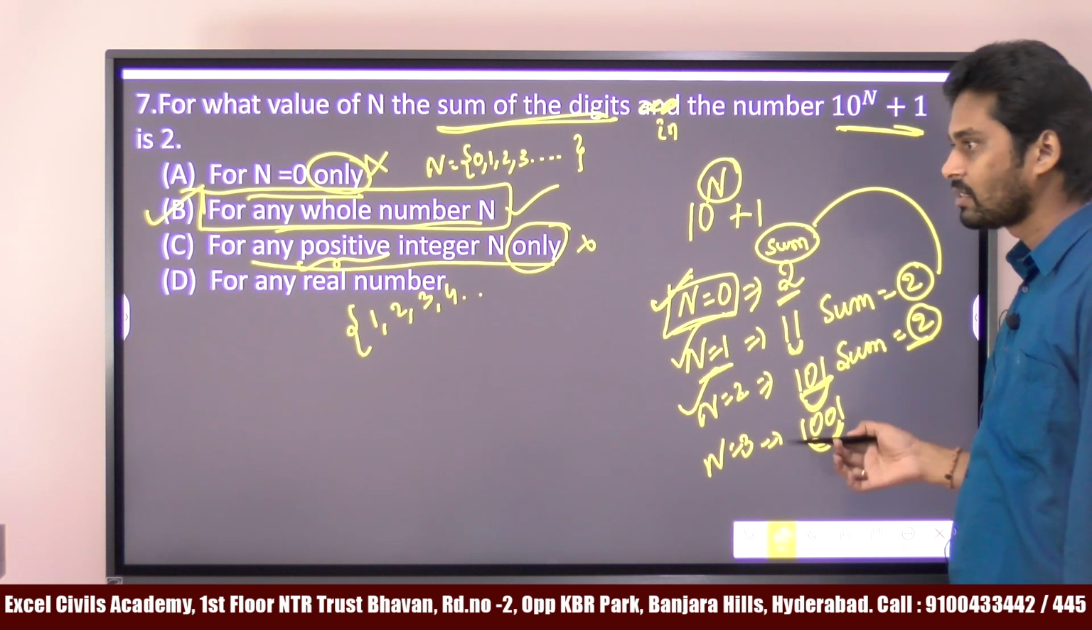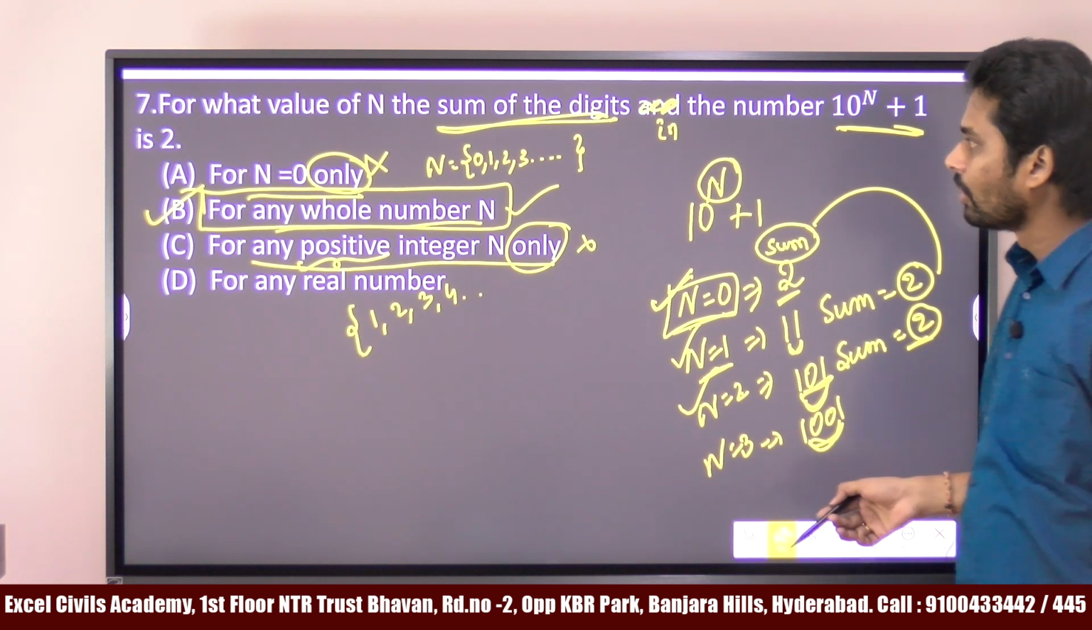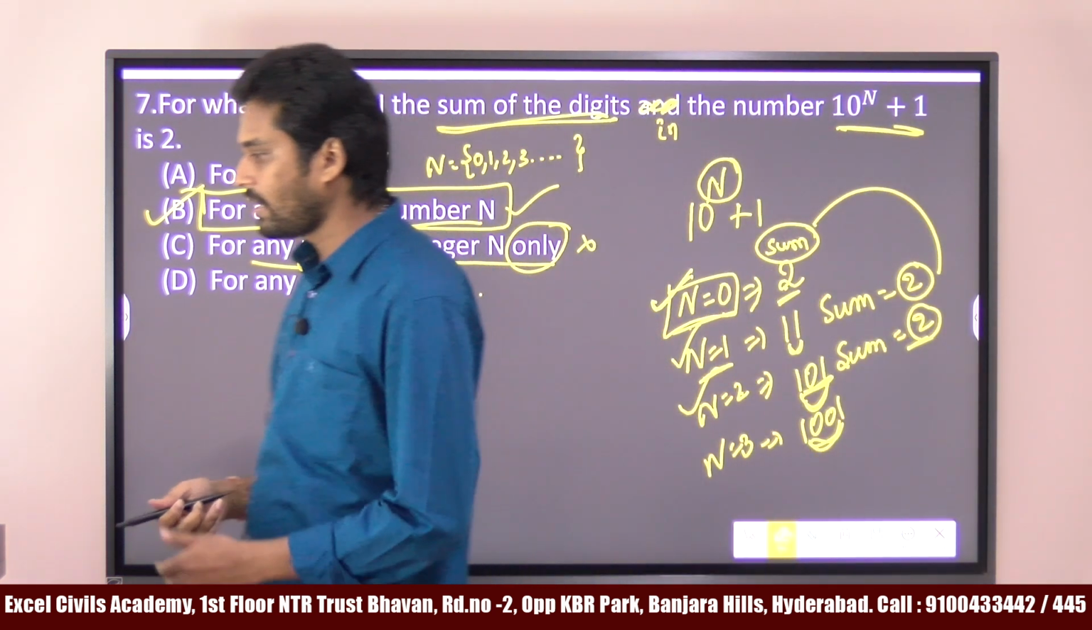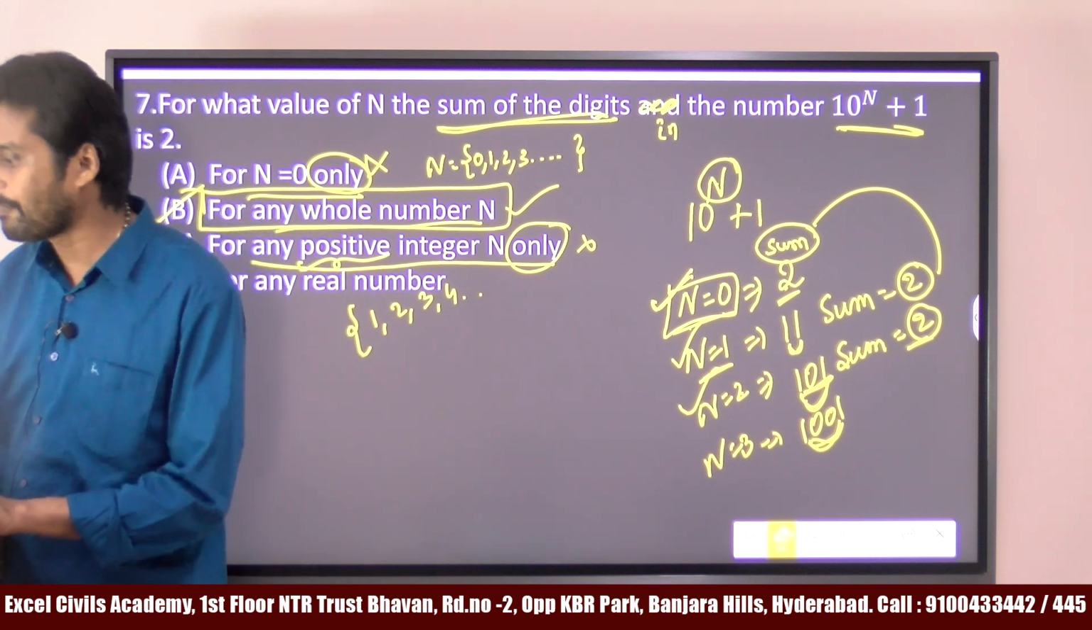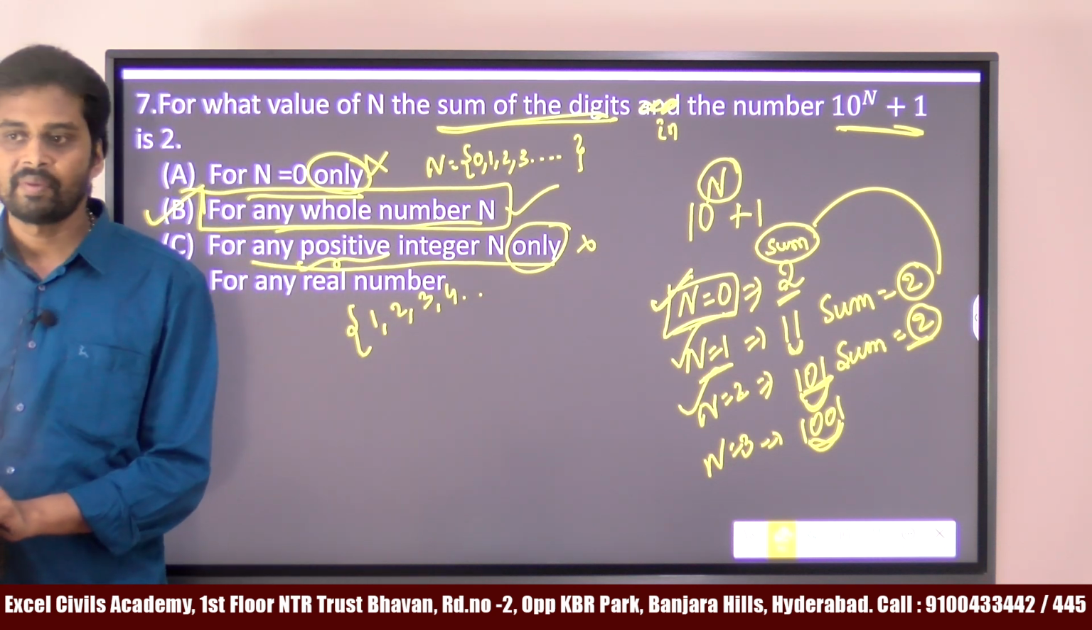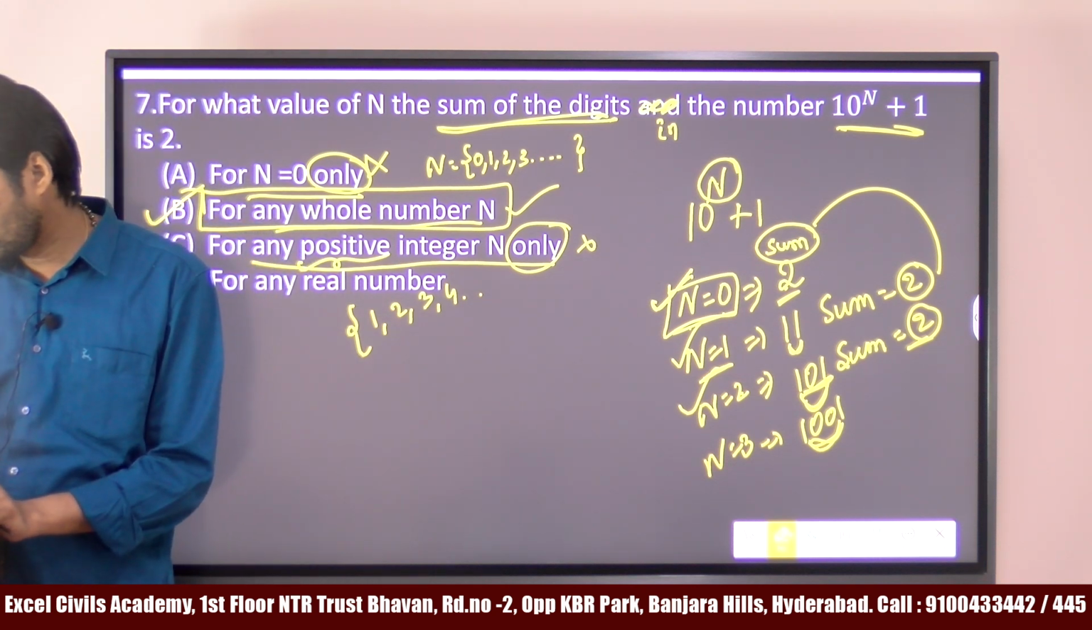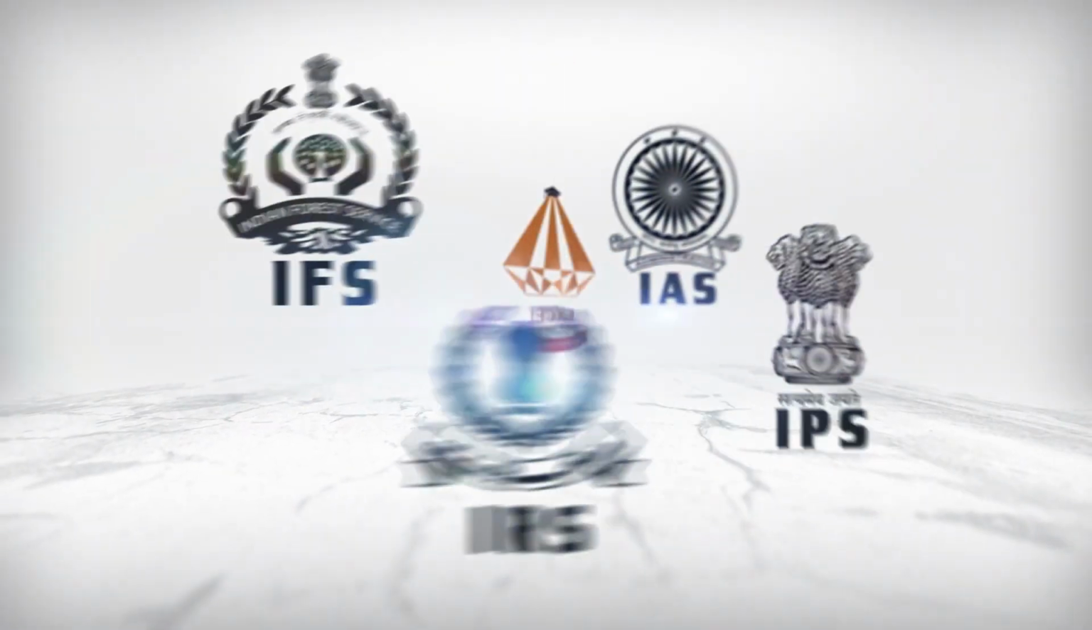Again, if you add the digits, the sum is equal to what? The sum is equal to 2. So for any whole number n, we are getting the digit sum as 2. Is it clear to all?